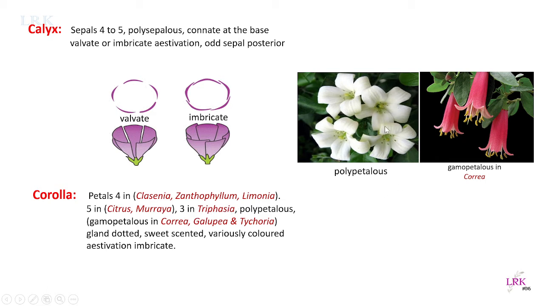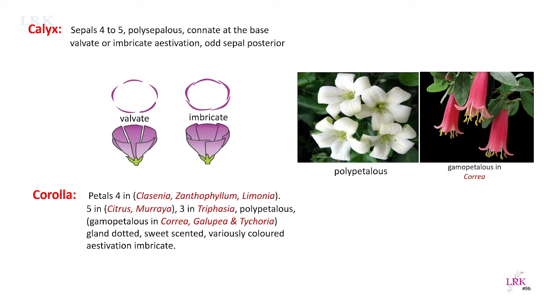See, they are not united, they are free. But gamopetalous condition is seen in Correa, Calodendrum, and Vepris. You can see here this example, Correa, the flower is gamopetalous, all the petals are fused and form a bell-like structure.